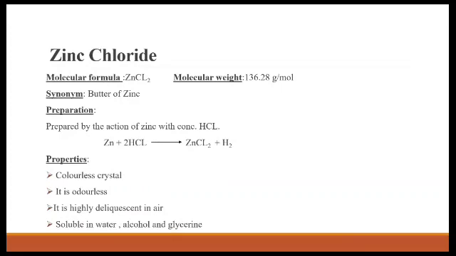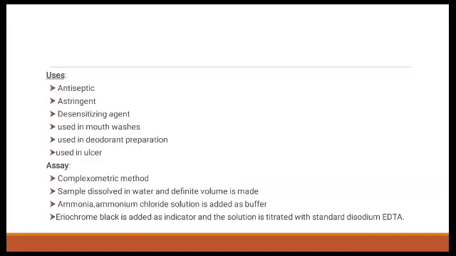Next is the properties. It is a colorless crystal, it is odorless, and it is highly deliquescent in air and soluble in water and alcohol and glycerin. Next is the uses. It is used as an antiseptic, astringent, desensitizing agent. It is used in mouthwashes. It is used in deodorant preparation, and it is used in the treatment of ulcer.